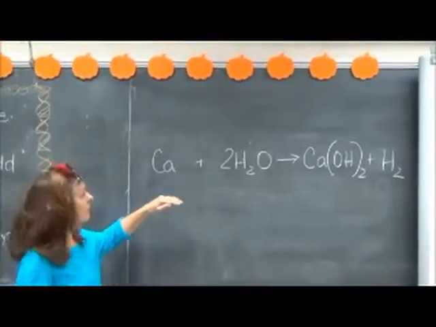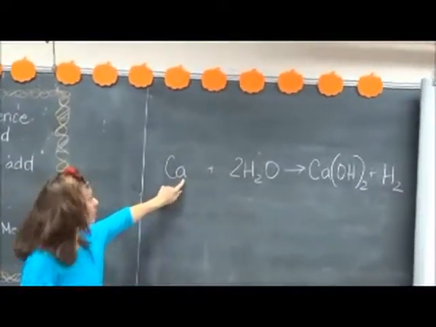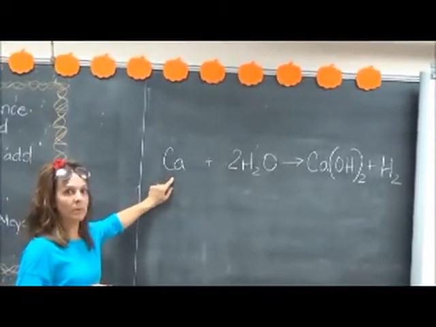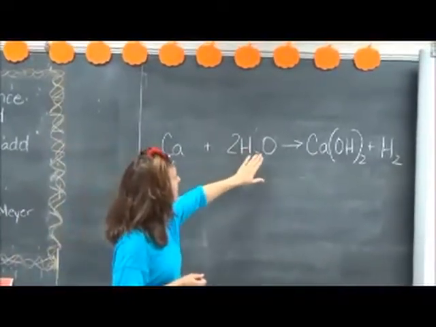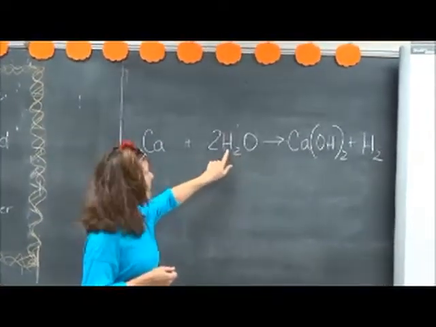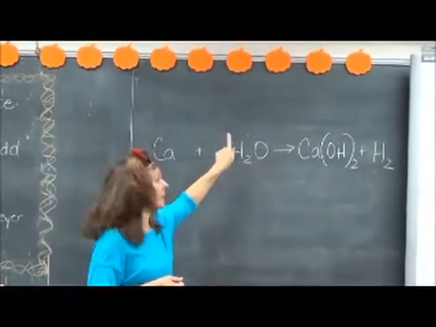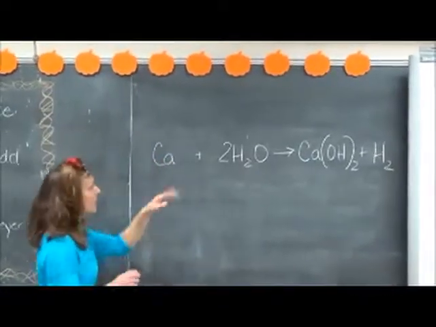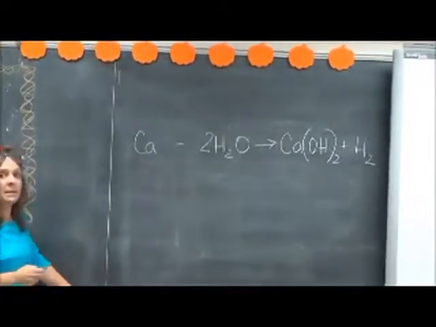We're going to break it down. So here we have a symbol, a capital letter and a lowercase letter. That represents one element. Ca, we would look on the periodic table, and that represents calcium. Don't worry about the numbers. We have H2O, we're familiar with that. Hydrogen, 2 of them, and oxygen to make a water molecule. Don't worry about those numbers yet. Alright, so I'm going to represent my one calcium atom.